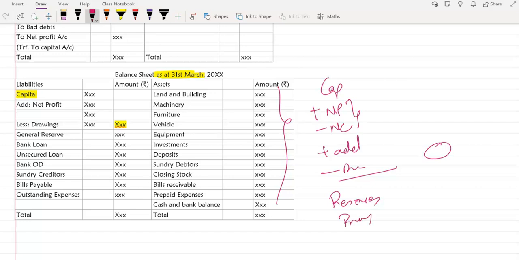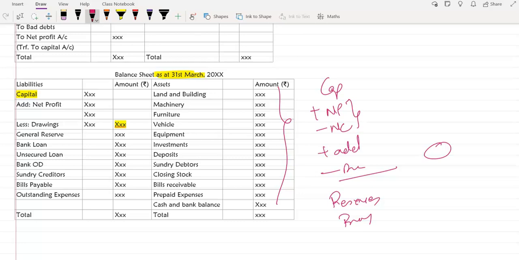Reserves, provisions, okay. There are different types of provision. Like if we have provision for doubtful debts, we show it as a subtraction from sundry debtors. Tisha, can you remember any provision that we show on the liability side? Provision for contingent liability. Very good. Correct. Well, it can be reserve for contingency or provision for contingency. It depends on how they are making it. We will cover that part in the reserves and provisions topic whenever we cover it.